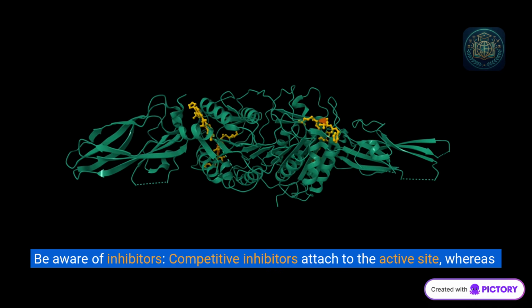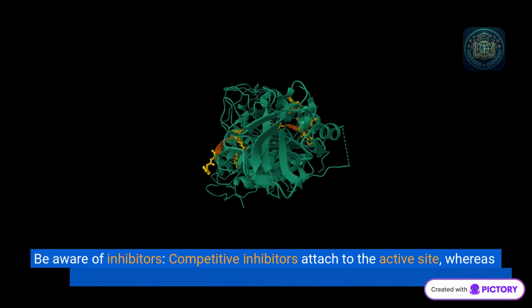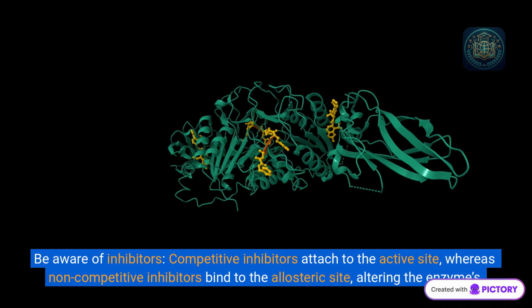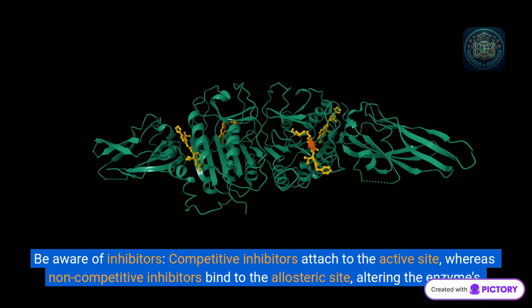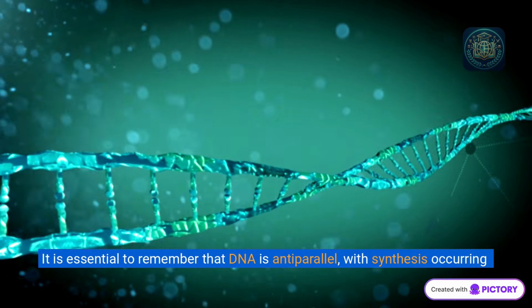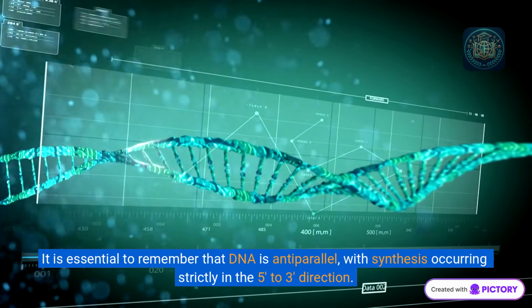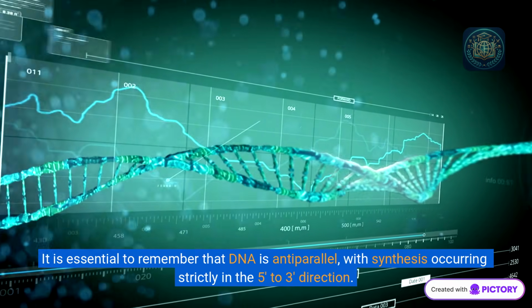Be aware of inhibitors. Competitive inhibitors attach to the active site, whereas non-competitive inhibitors bind to the allosteric site, altering the enzyme's conformation. It is essential to remember that DNA is antiparallel, with synthesis occurring strictly in the 5' to 3' direction.